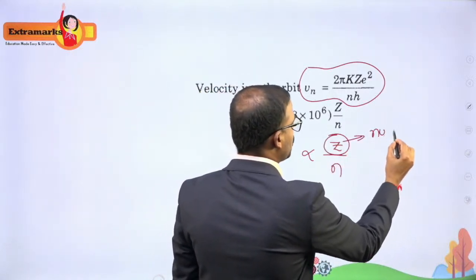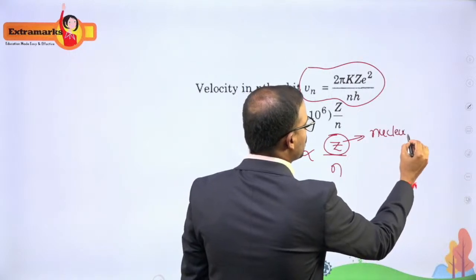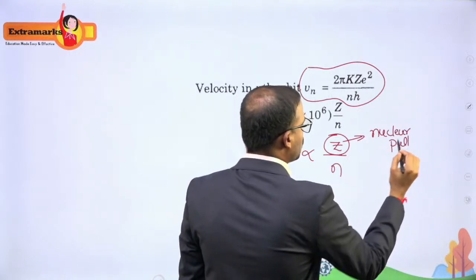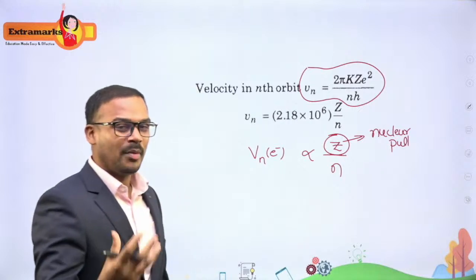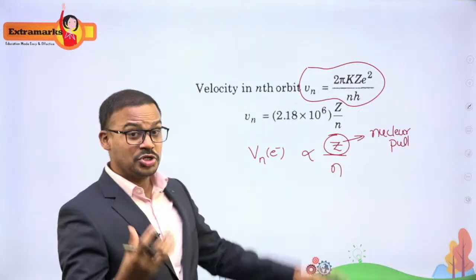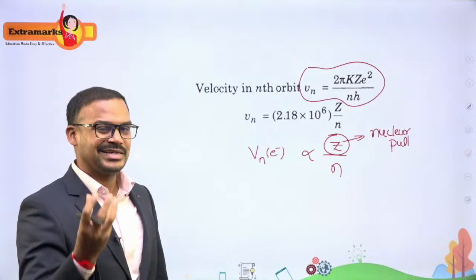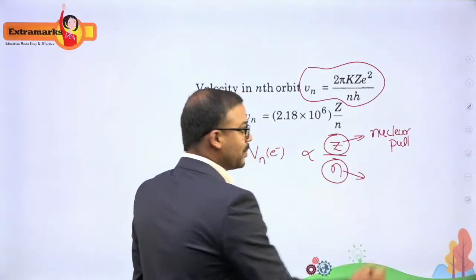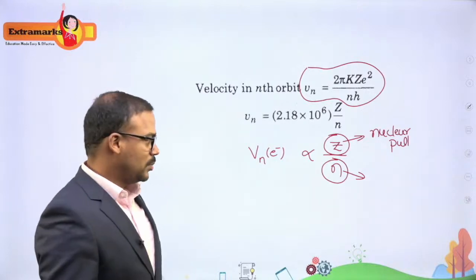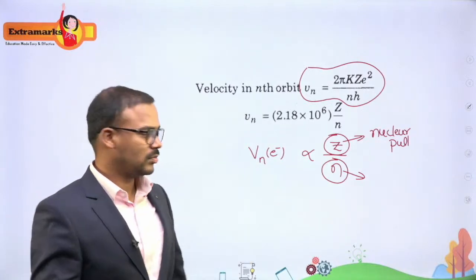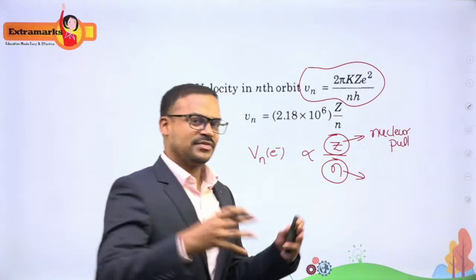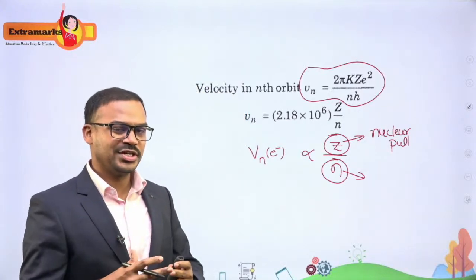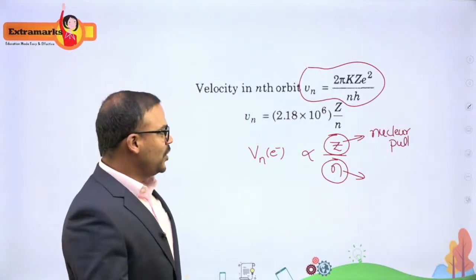tells us about the nuclear pull, or how dominant the nucleus is. It tells us about the nuclear pull, and this n tells us about the principal quantum number. It means it tells us how far the electron is. So this tells us about the size of the atom. Principal quantum number usually tells us about the size. So what do we know about this?